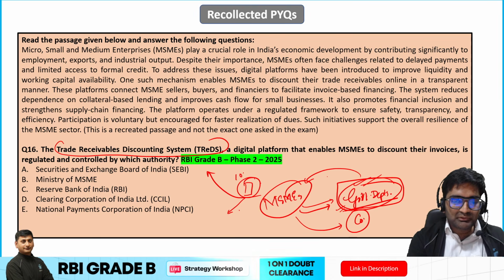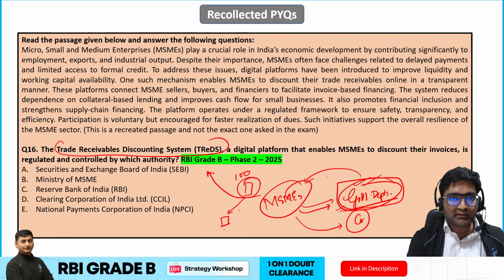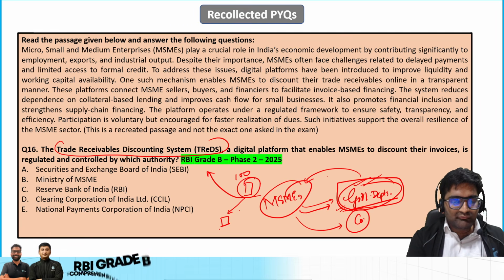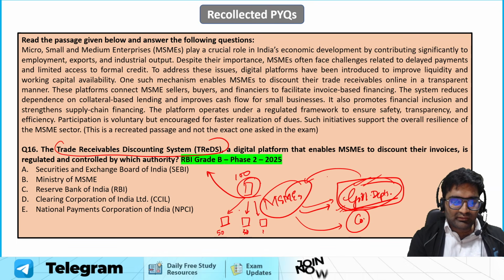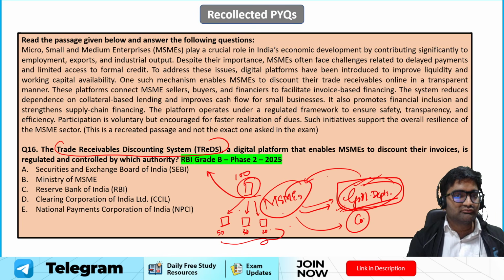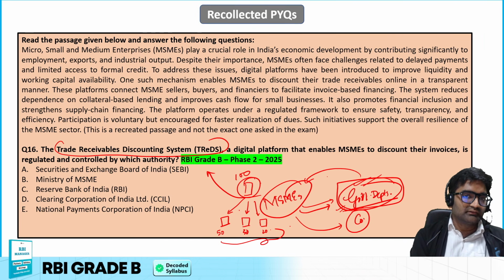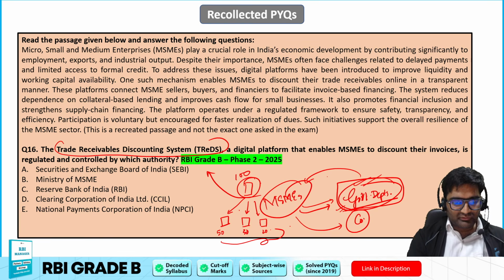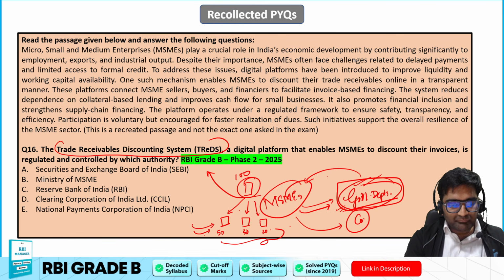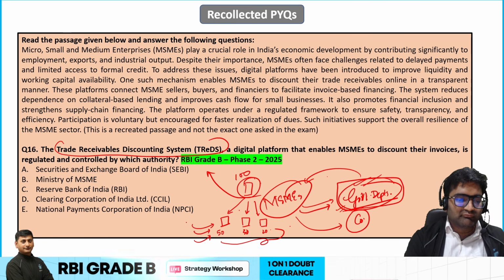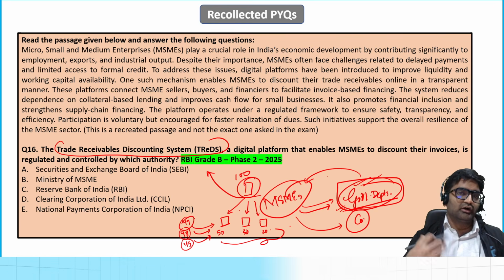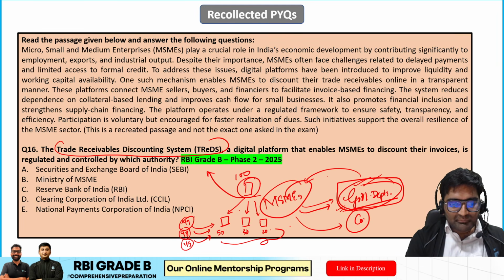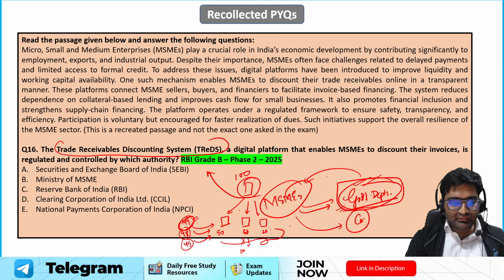Now the bill, let's say a 100 rupees bill, will be converted into certain factoring bids, right? Into parts like 50 rupees is one bid, then 30 rupees another one, and 20 rupees another one. Like that, so many financiers who can be banks and non-banks will be participating in financing this particular factoring process. Okay, so over 50 rupees there will be bids, like there will be so many banks. Let's say one will say I'll give 49, one will say I'll give 48, one will say I'll give 45, because that is factoring, you will discount and pay, isn't it, 50 rupees. So yes, the MSME likes this bid best, so it will select this one. Then over 30 rupees, let's say we have 29, 28, like that. So 29 is the best bid.